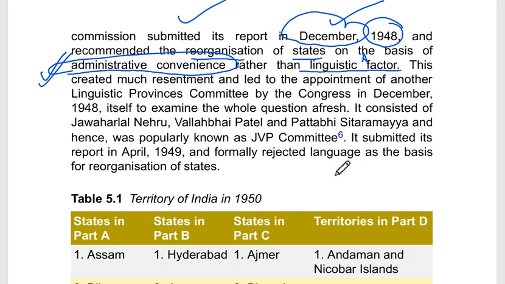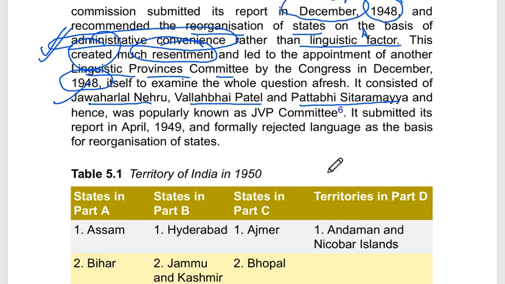But people created much resentment, people agitated and forced the government to create another committee, the Linguistic Provinces Committee, by the year 1948. Three leaders headed that committee: Jawaharlal Nehru, Vallabhbhai Patel, and Pattabhi Sitaramayya.